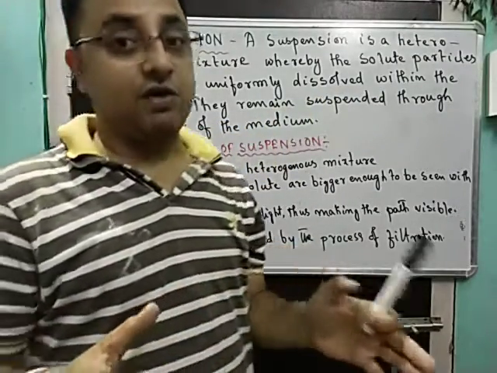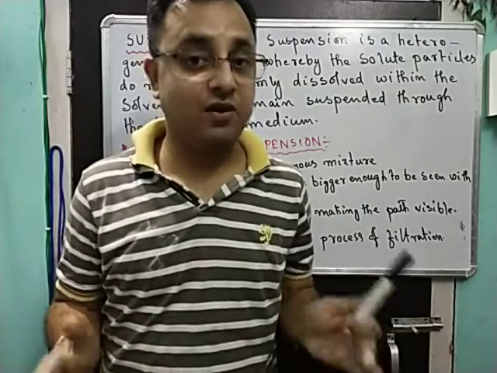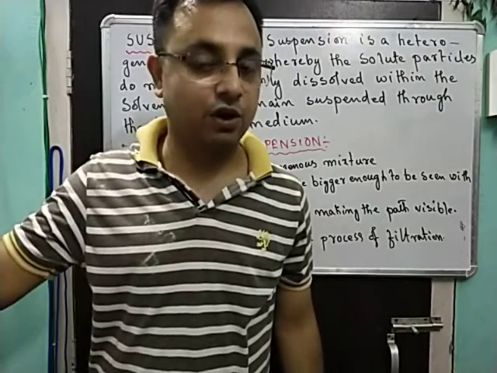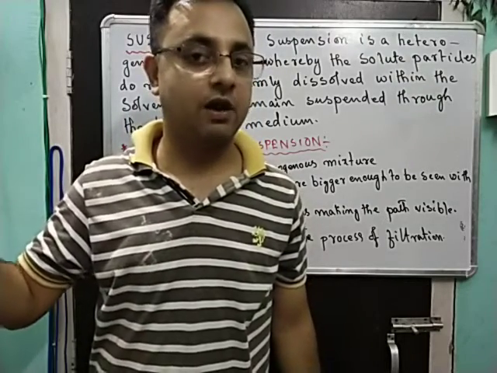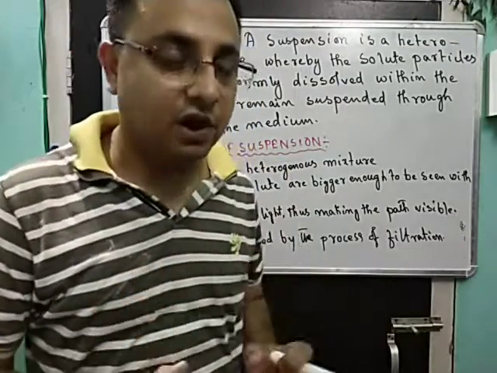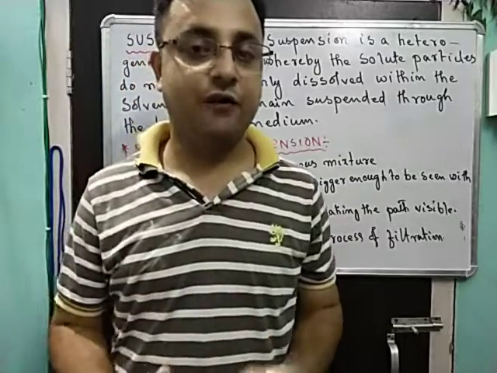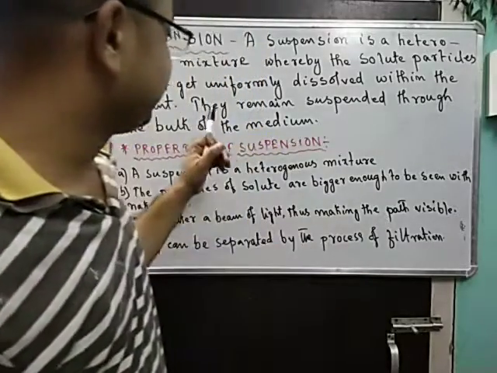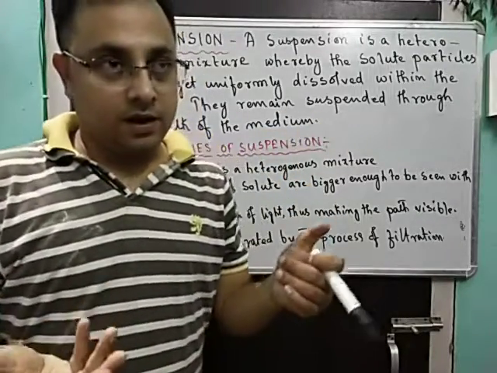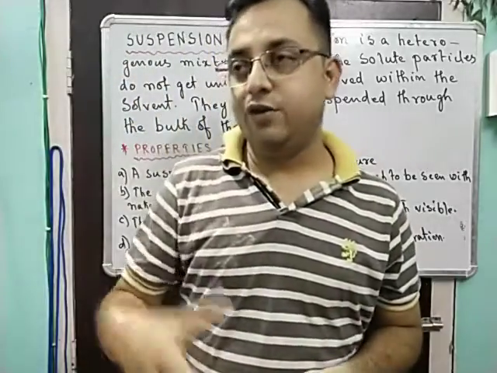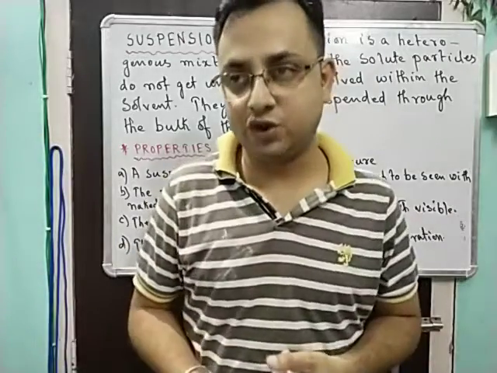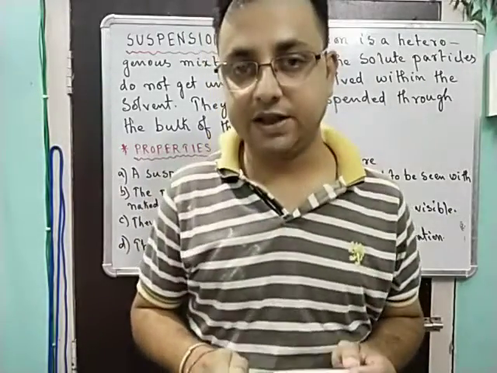As in a solution, we saw that the solute particles get uniformly dissolved within the solvent. But in case of suspension, the solute particles do not get uniformly dissolved within the solvent, and as a result they remain suspended through the bulk of the medium. For your understanding, in case of solution, we took one glass of water and one teaspoon of sugar, and we saw that the sugar got uniformly dissolved.